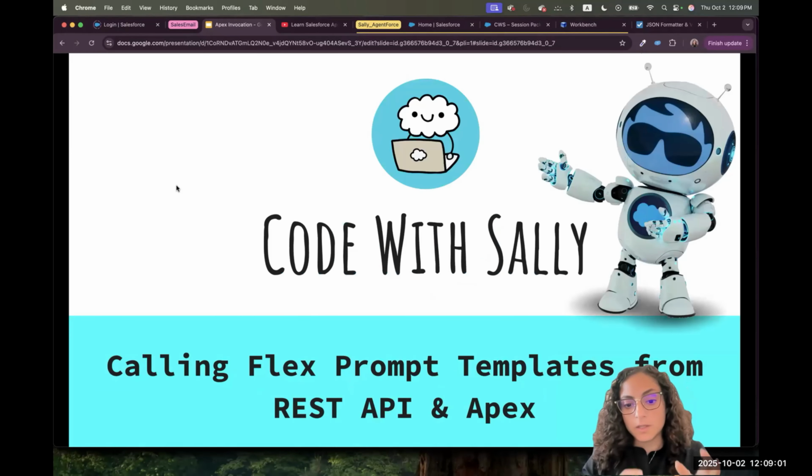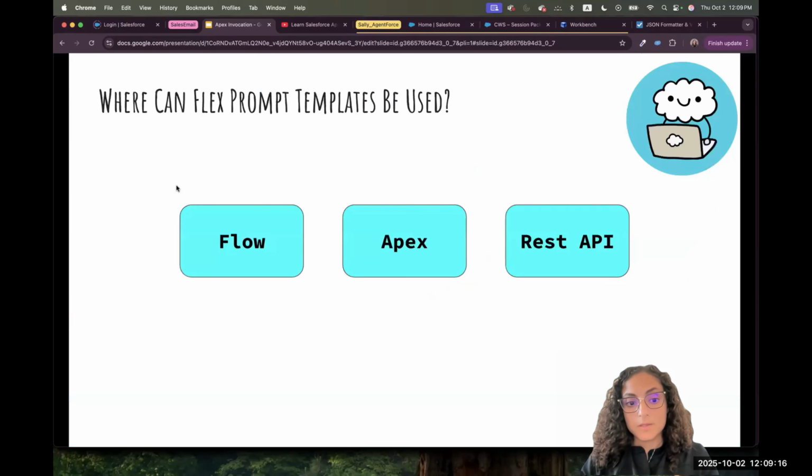As I mentioned today, the main focus is to see, okay, we created a flex template, we grounded it with Apex and everything is fine. What next? We don't have an out-of-the-box entry point. And we said we can invoke it from Flow or Apex or REST API.